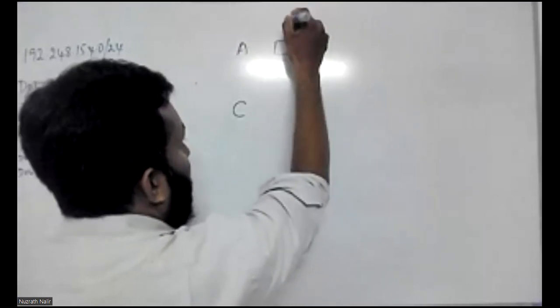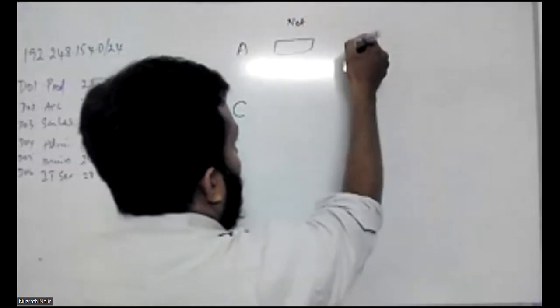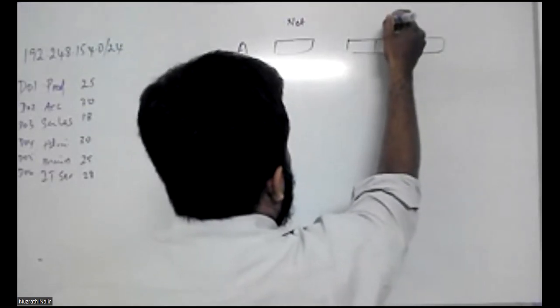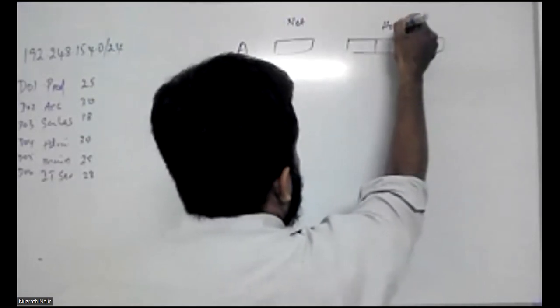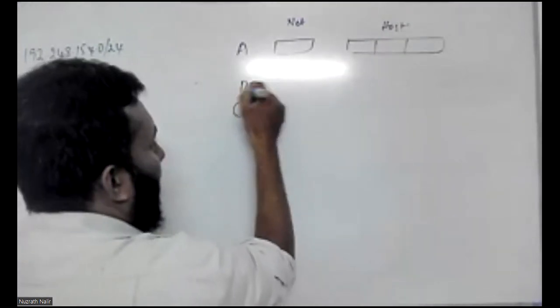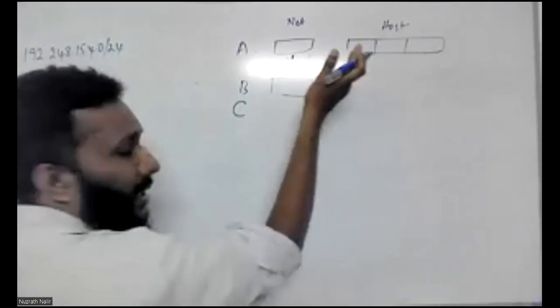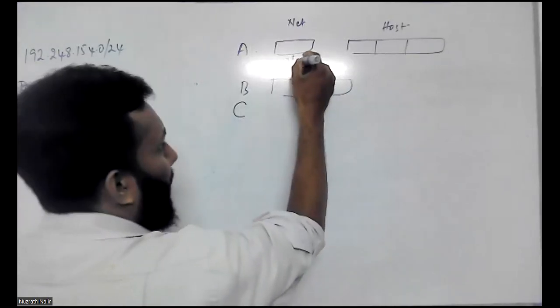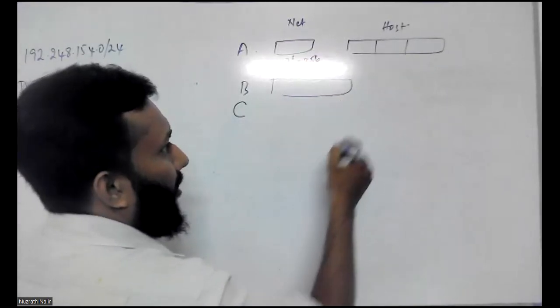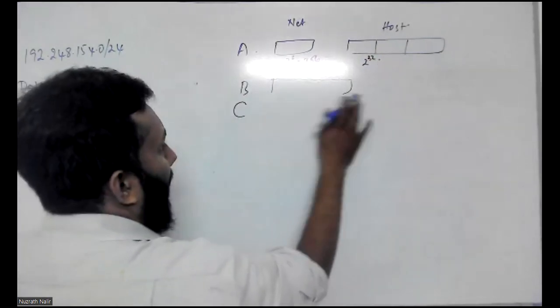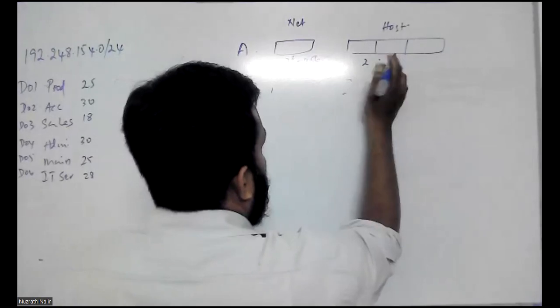The first octet is network, and the three blocks are used for the host. So for the B class, 2 to the power 8 is allocated for the network, which means 256. So this is for the 2 to the power 24.